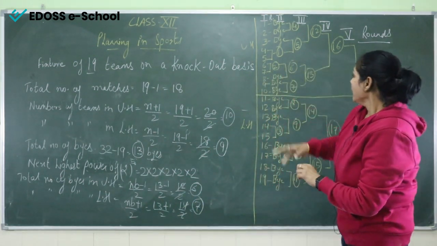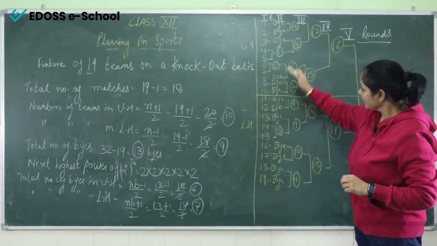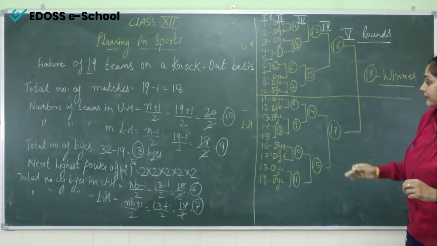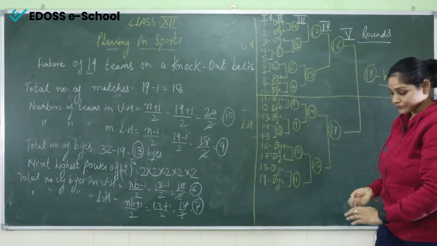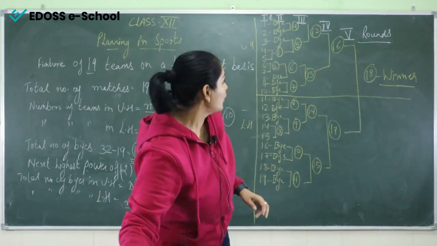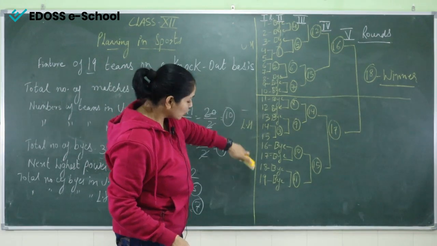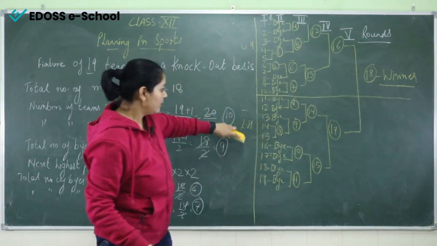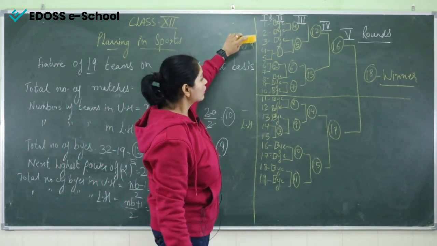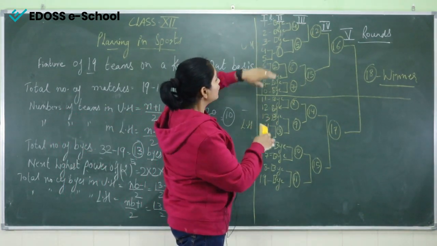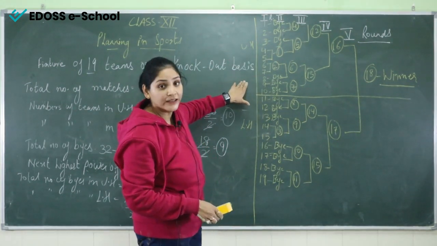Now if we see the picture, these teams will be divided into two parts, upper half and lower half. In upper half we have 10 teams and in lower half we have 9 teams, right? Now what will we do? Firstly, we'll divide the byes. Total number of byes we have is 13, right?